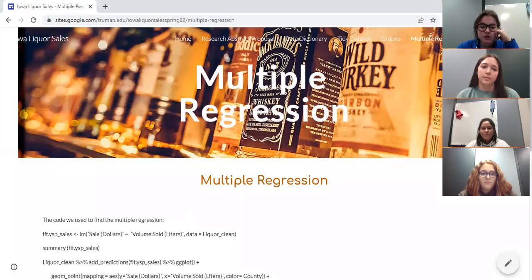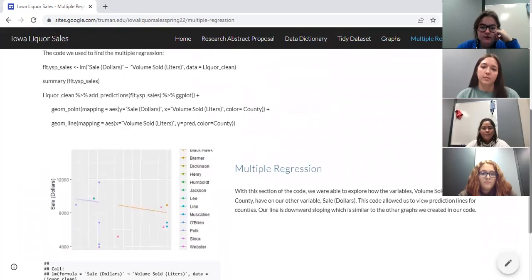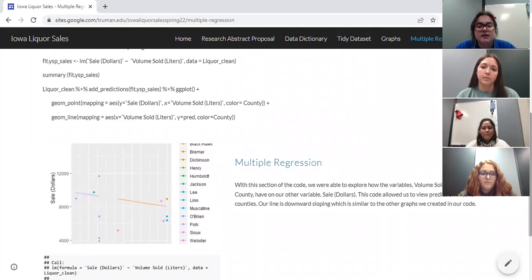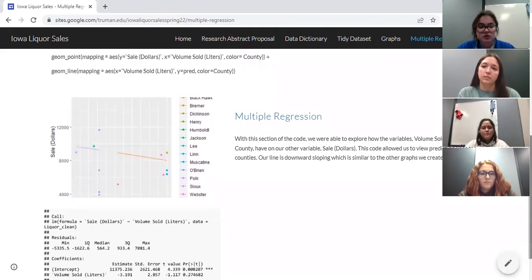And then moving on to the multiple regression, we found a multiple regression line, and this was able to give us more of a prediction line with many of our counties and seeing what would happen in these counties. And it's still downward sloping like most of our graphs from the previous section.